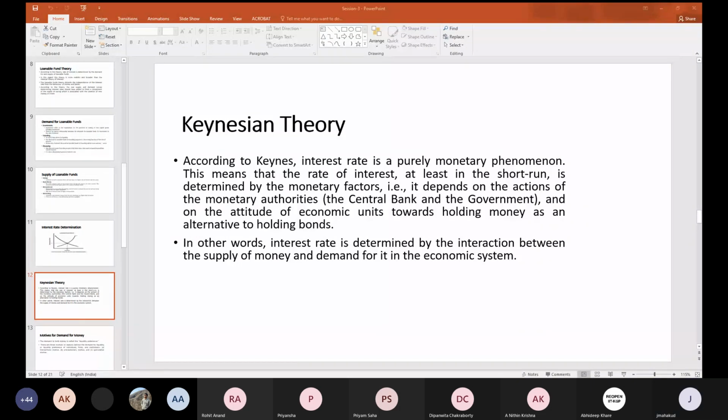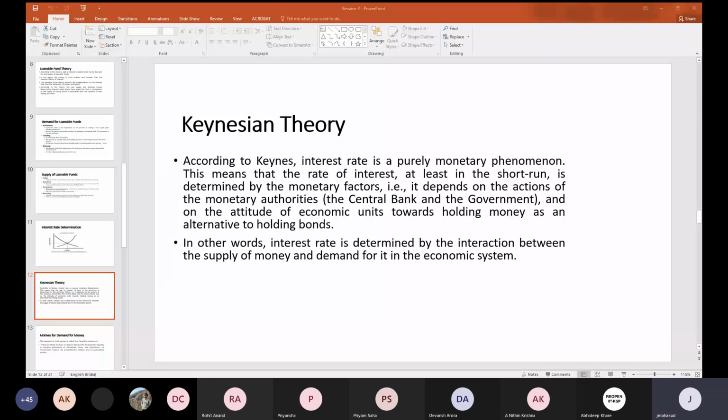Divyans? Am I audible? Yes, sir. Go ahead. Money supply. I don't know, sir. You don't know?